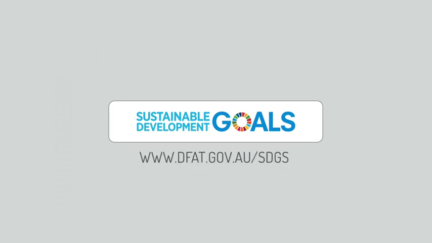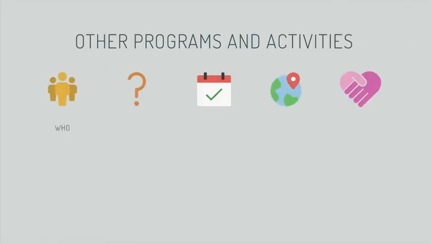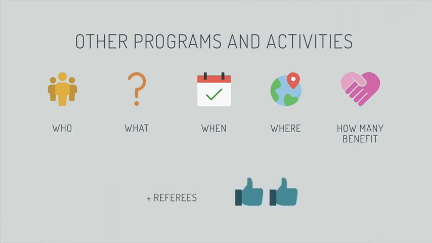You can find out more information about Sustainable Development Goals at www.dfat.gov.au/SDGs. We'll ask about the other programs and activities that your organisation has been or is implementing and about the organisations you are working with in-country. We'll also need the details of a couple of referees. One must be from the in-country community.